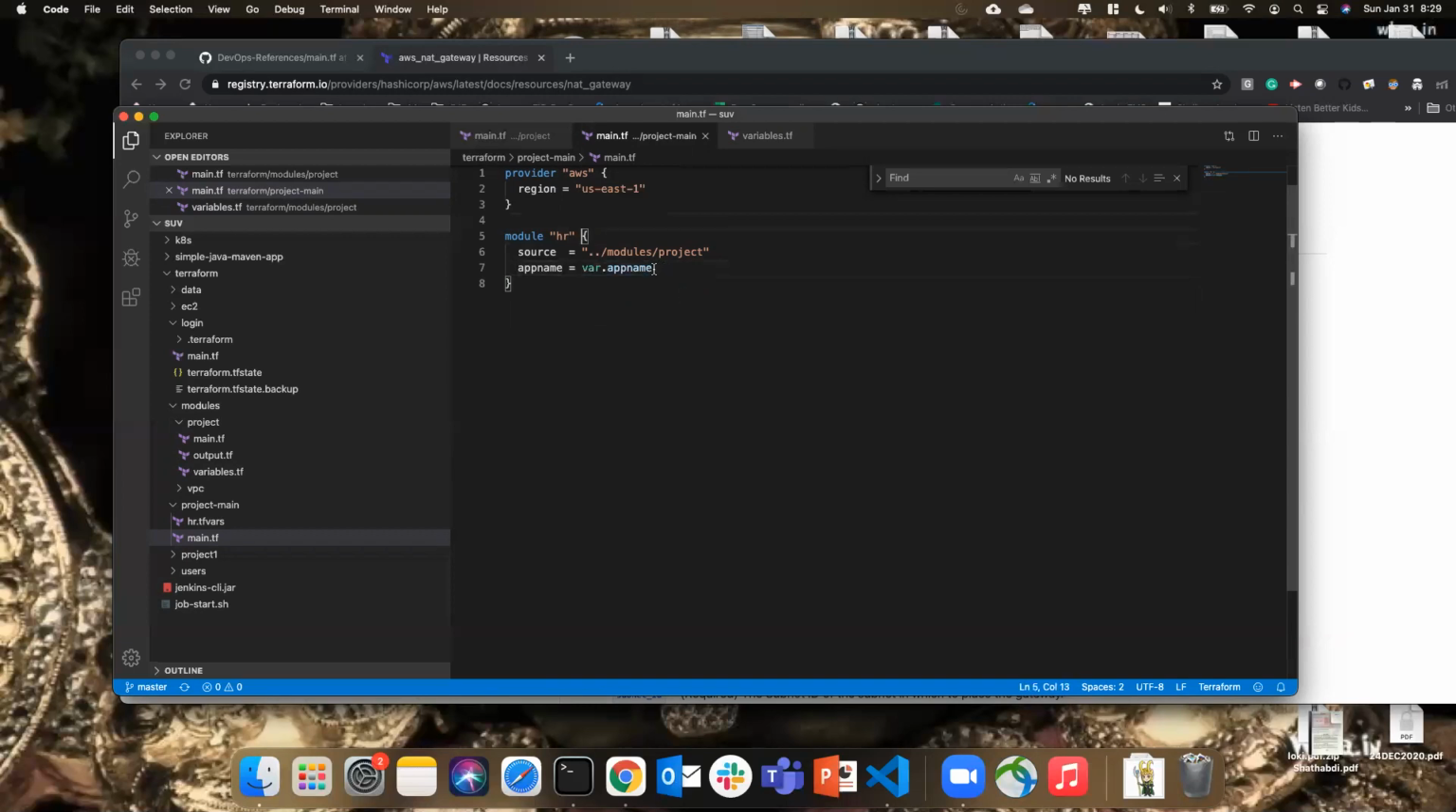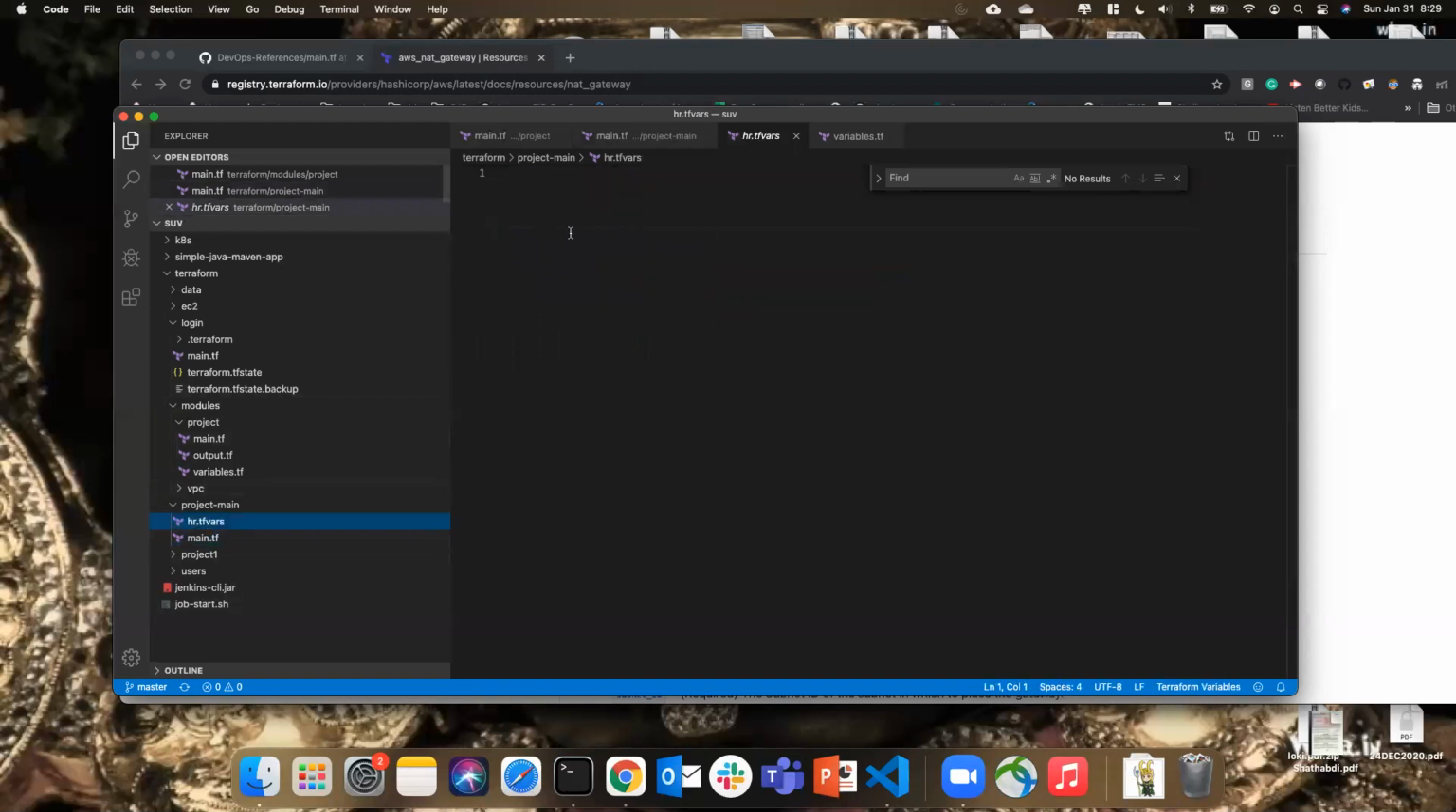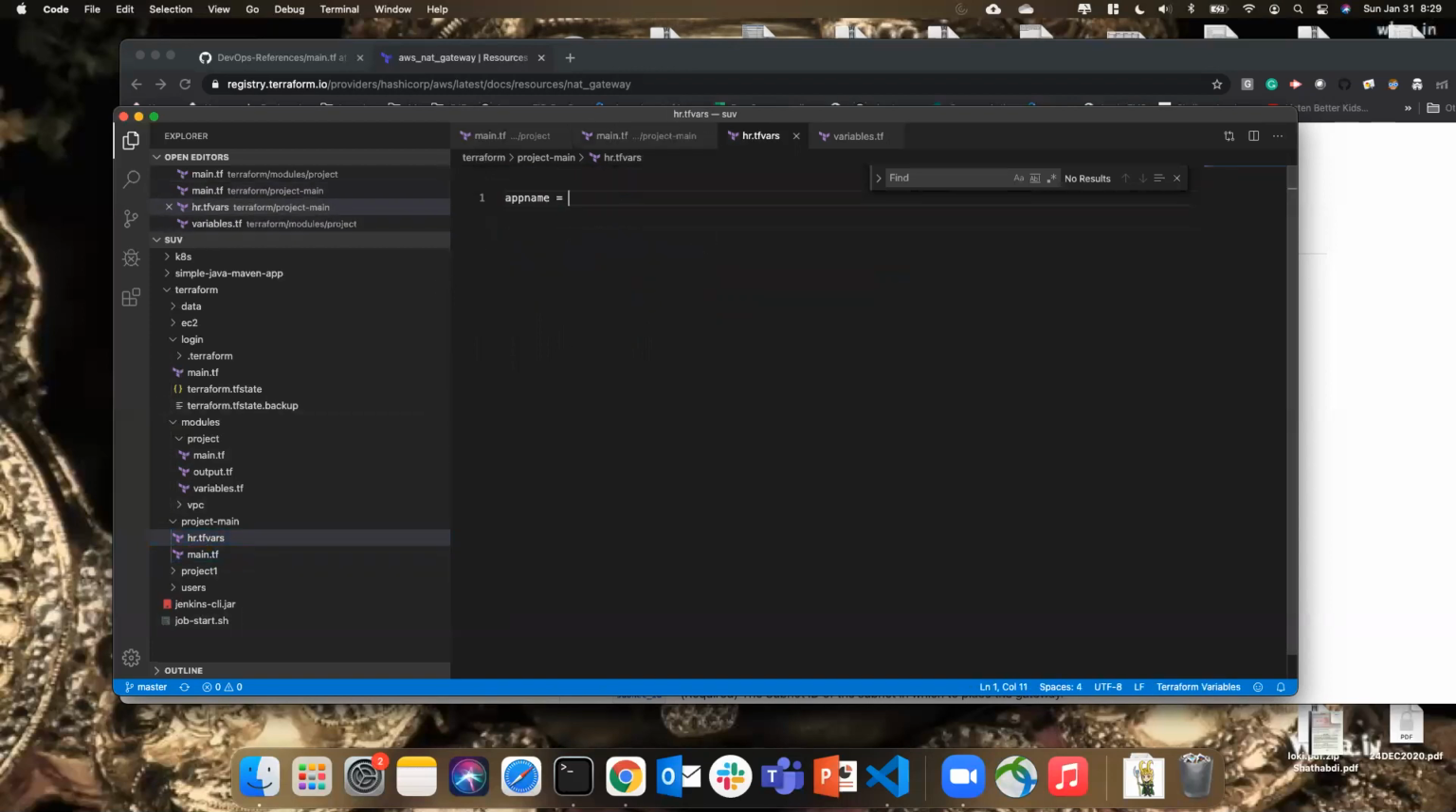So since you have used a variable here, you need to declare it. So I'm going to declare this app name, right? So if you want to pass the default, you can also pass the default here as well. But it's highly recommended that you don't pass anything as defaults. So you always use a variable file. So I'm going to pass app name value is equal to HR. That's it.